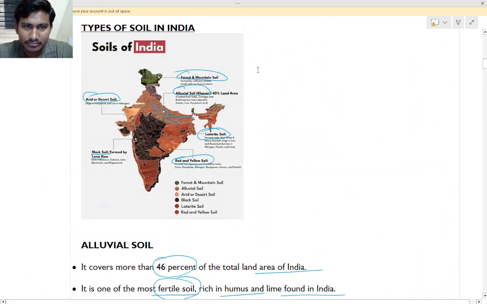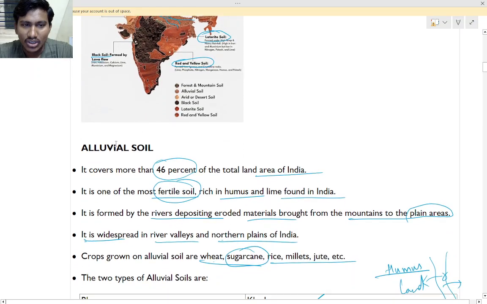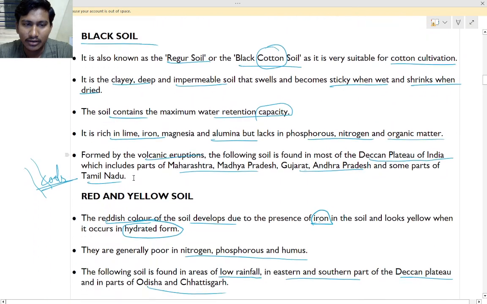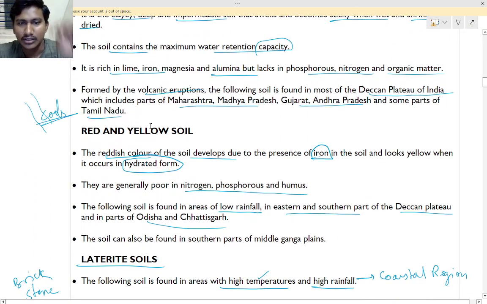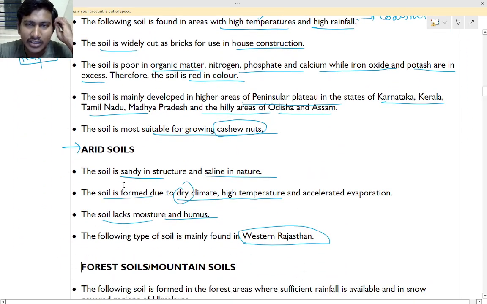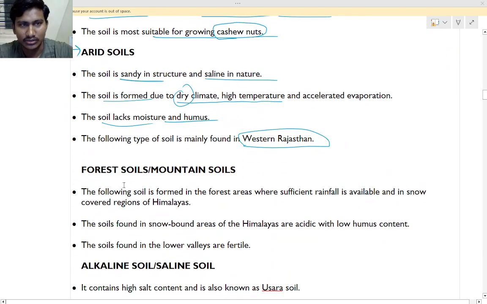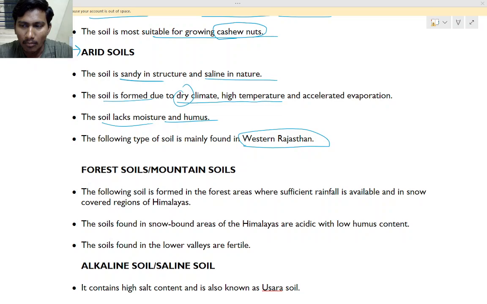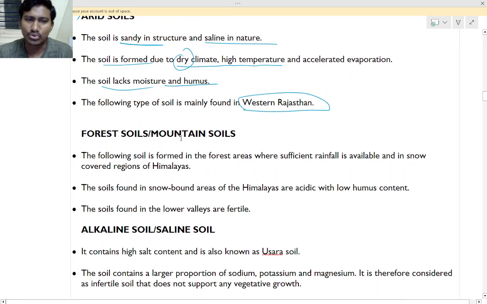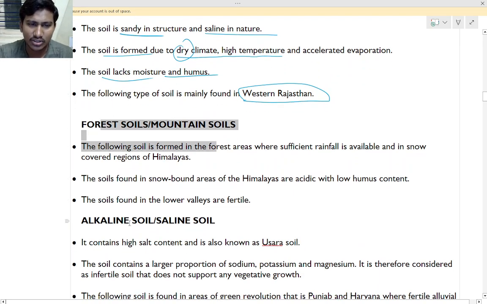The types of soil are alluvial soil, black soil, red and yellow soil, laterite soil, and arid soils. For forest soils, there is not much explanation, but we will see some more. There are forest soils and all, right?